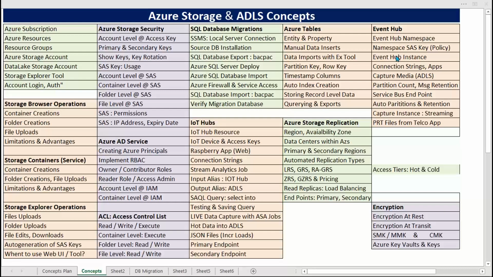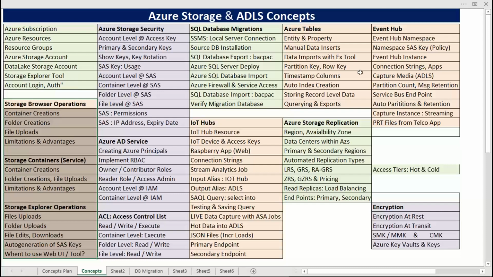Last week, so far we learnt first item, day 1, then day 2. I think day 2 we learnt all these 3 items, right? Explorer, browser, storage, container, explorer tool, right? Day 2, last week. Yes, sir.